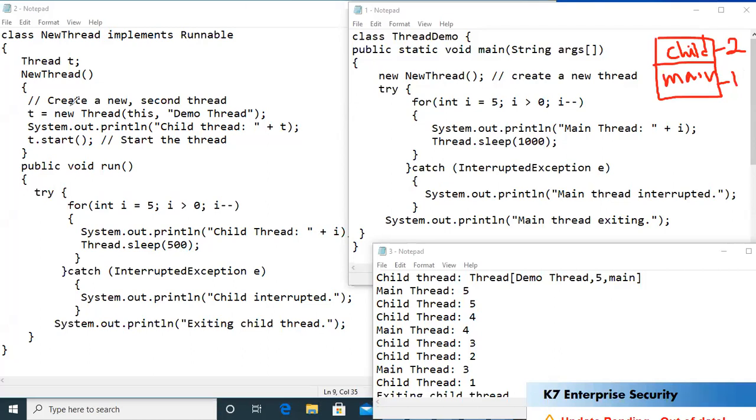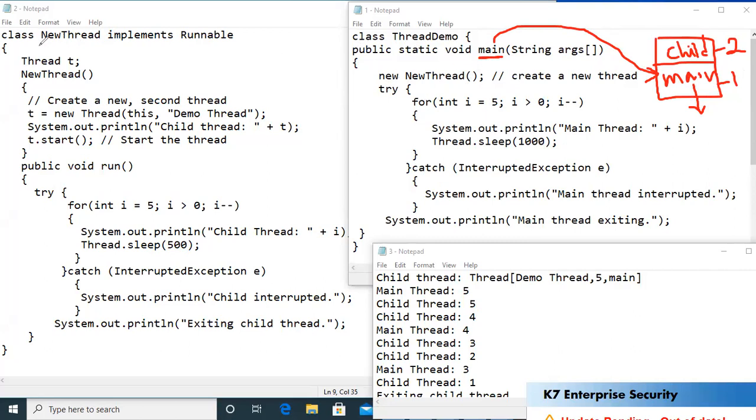How to create it? As we know, program execution begins from the main method, and we call this your main thread. By default, your program will have only one thread, and we call that thread the main thread. Now inside this main thread, I need to create a child thread. In other words, under this main thread, I need to create a child thread. So how can I create a child thread?